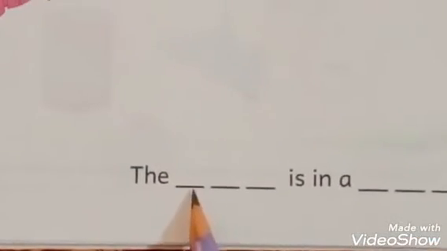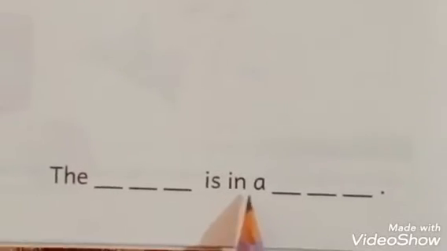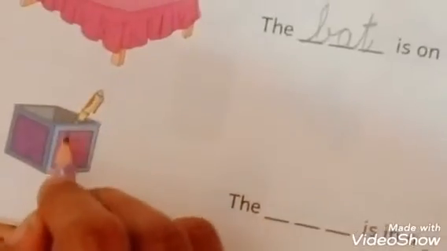What is this? One pen is in a box. What is this? A box. Read the sentence. The dash is in a dash. In means under. On means upper. What is in a box? Pen. So what we have to fill here? The pen is in a box. Say the spelling of pen.